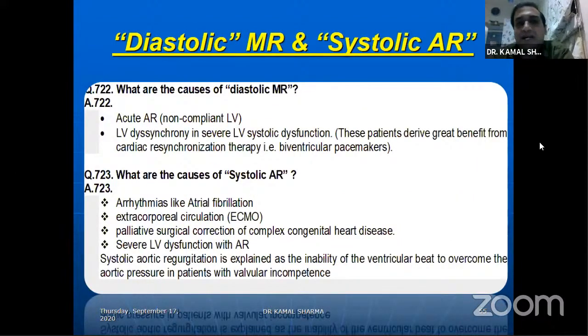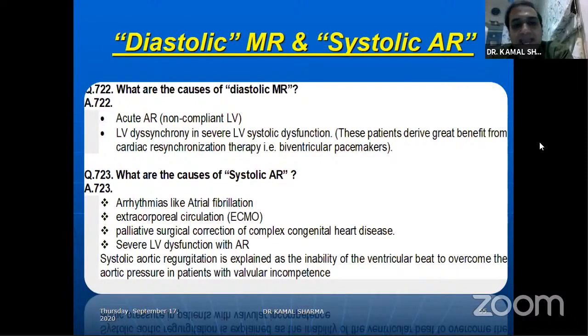Then you can sometimes be asked what is diastolic MR and what is systolic AR. The common causes of that you need to know. Diastolic MR develops in acute AR because the pressures are always so high. In acute AR, a non-compliant LV will allow the blood to actually regurgitate through the mitral orifice. And sometimes you can get diastolic MR even in LV dyssynchrony because of non-coaptation or non-synchronous coaptation of the two leaflets, and that's what you tend to correct with CRT.